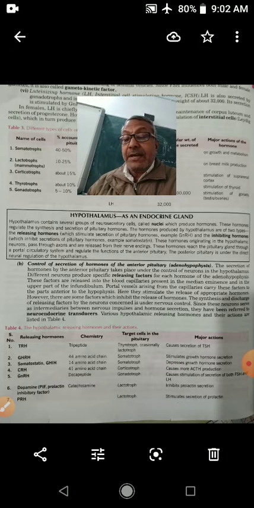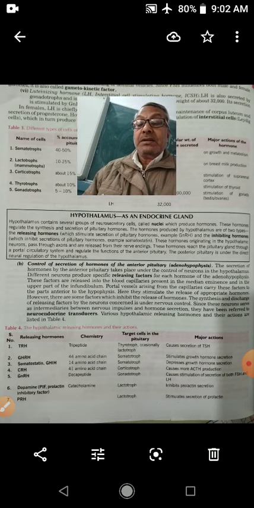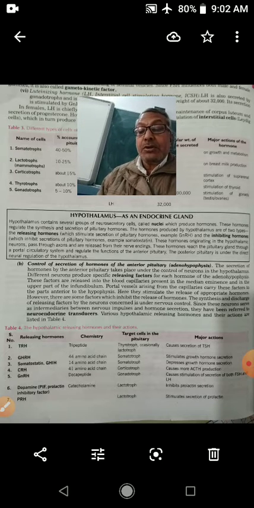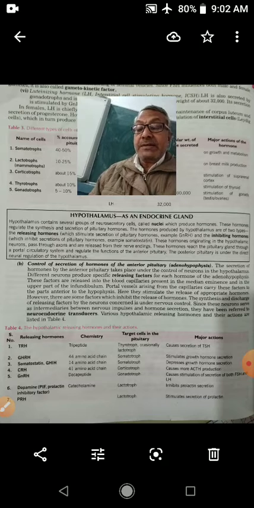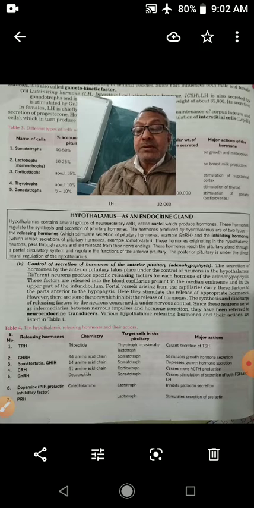It lies at the base of the thalamus. It is visible in the ventral view of the brain. It consists of masses of gray matter called nuclei. It contains several groups of neurosecretory cells. These cells produce hormones. These hormones regulate the synthesis and secretion of hormones by the anterior pituitary gland.